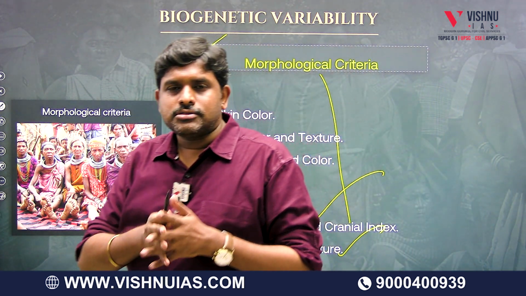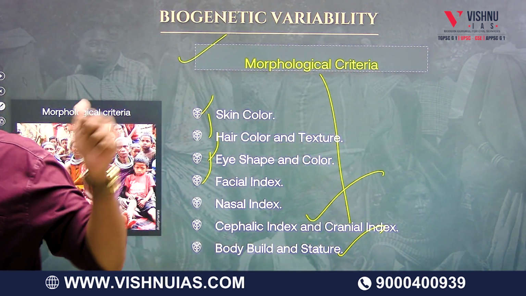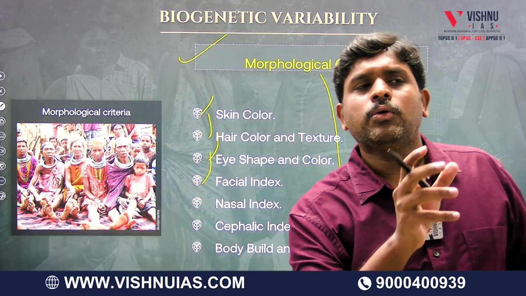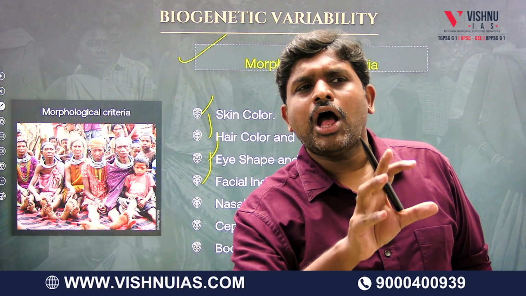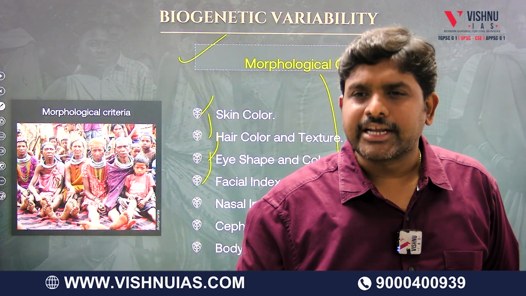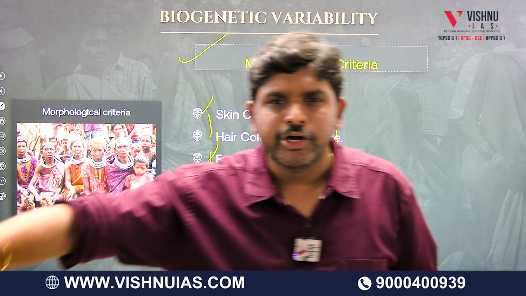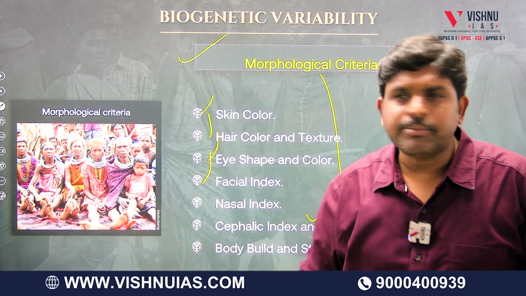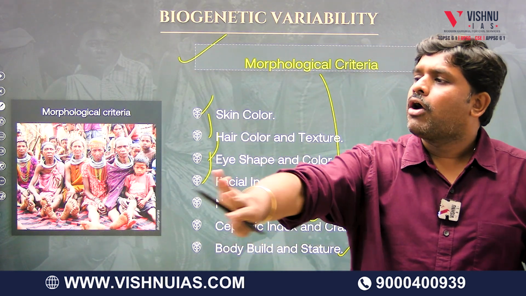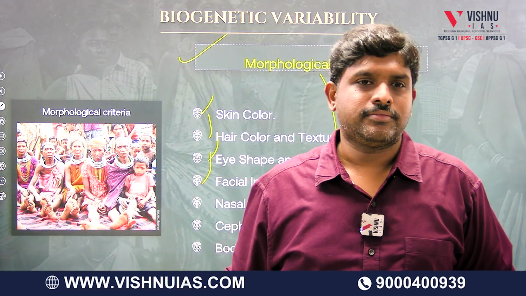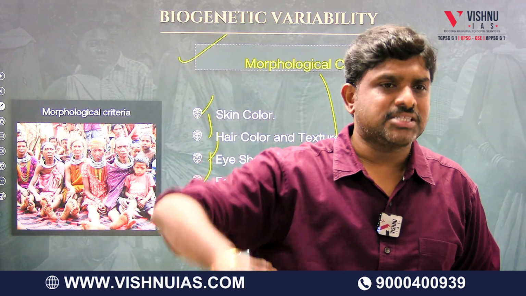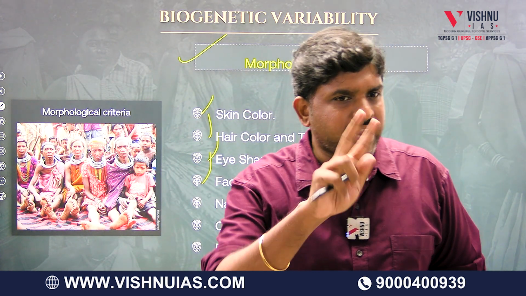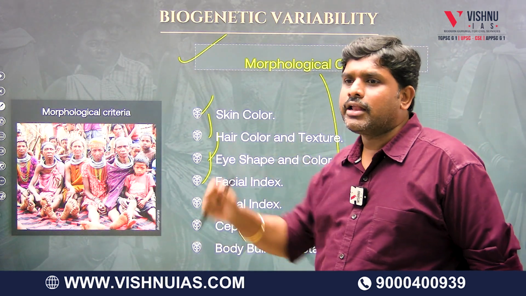There are variations in these characteristics. So how many varieties are there? For example, in this classroom we are dividing into groups based upon their physical appearances. So what characters am I taking? Number one, skin color. All fair people come this side. All brown people come this side. It's easy to classify, right? Next, hair color.